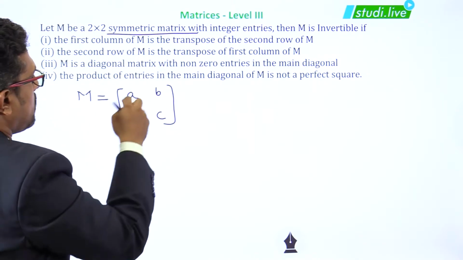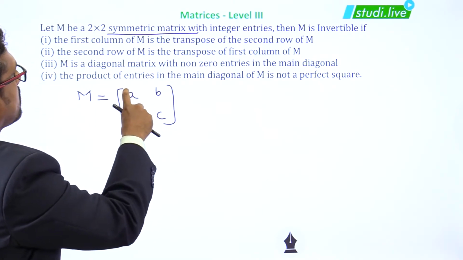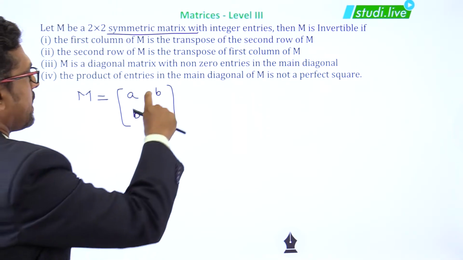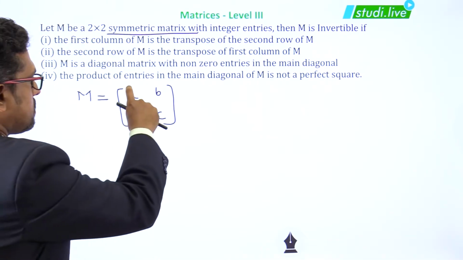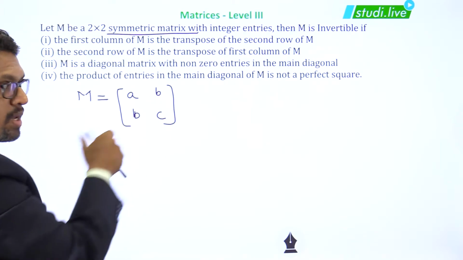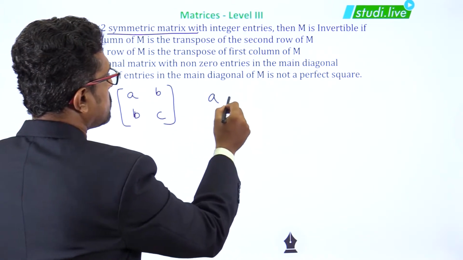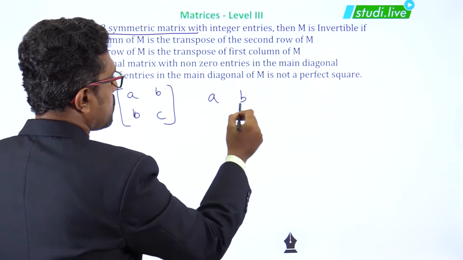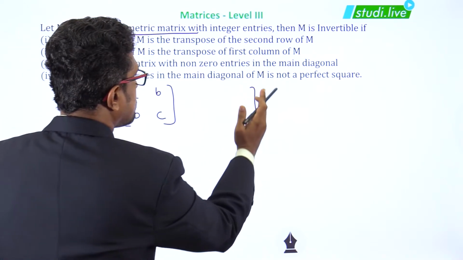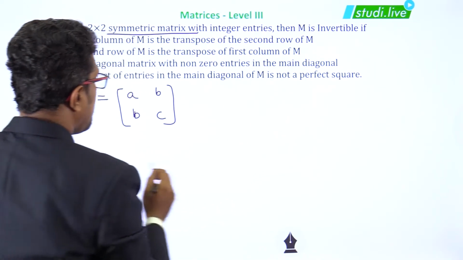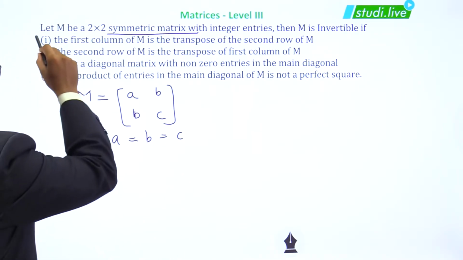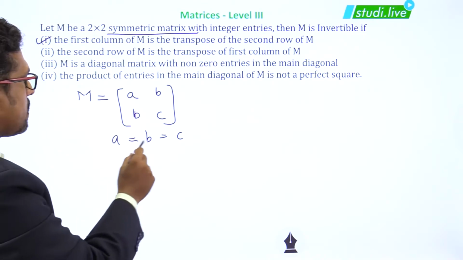Now if the first column of M is the transpose of the second row, then the first column AB will be equal to BC. Basically what we are given in this case is that A equals B equals C. So when we solve this part, we will get A equal to B equal to C.